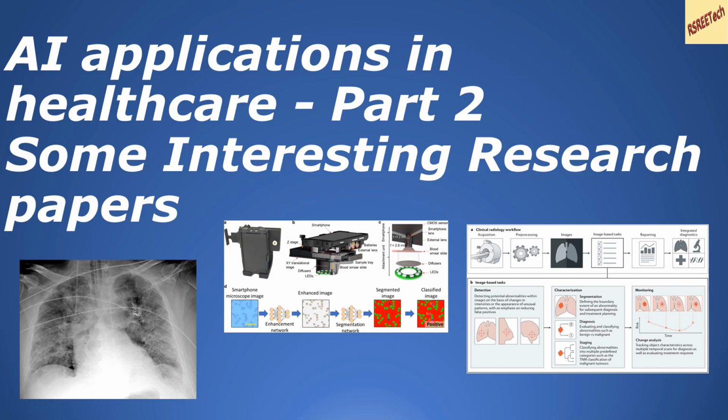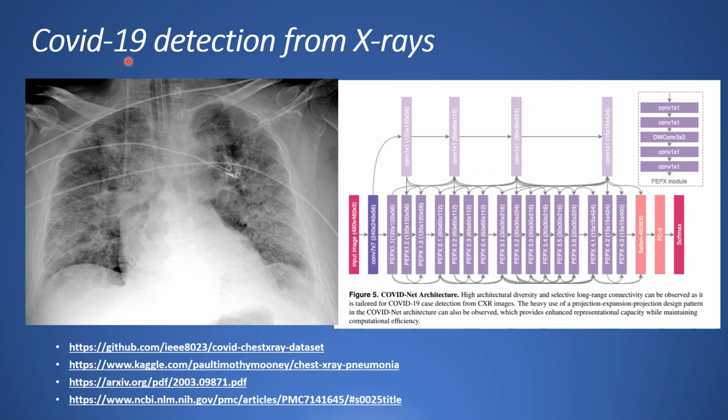Let's get started. The COVID-19 pandemic continues to have a devastating effect on the health and well-being of the global population. A critical step in the fight against COVID-19 is effective screening of infected patients, with one of the key screening approaches being radiology examination using chest X-ray images. There are certain abnormalities which are present in the chest X-ray image. So the authors of this paper have proposed an open source deep learning architecture called COVID-Net.